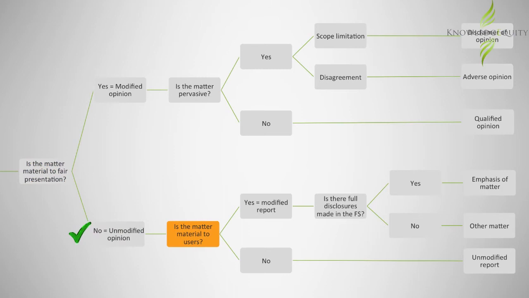However, such an acquisition would be material since it would affect users' buying and selling decisions. Thus, the audit report would need to be modified to draw users' attention to this issue without modifying the opinion. Now we need to determine if sufficient disclosures were made in the financials. As there are no disclosures relating to this decision, we would need to include an other matter paragraph.